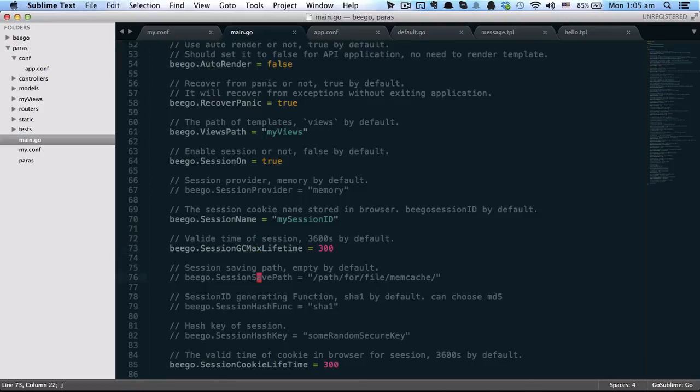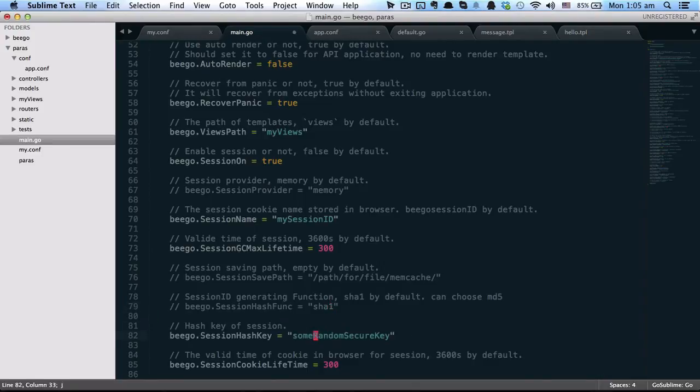And you can define the session path if you are using file or other like memory cache. You can use SHA-1 and MD5 as the session hash function to generate the session key.